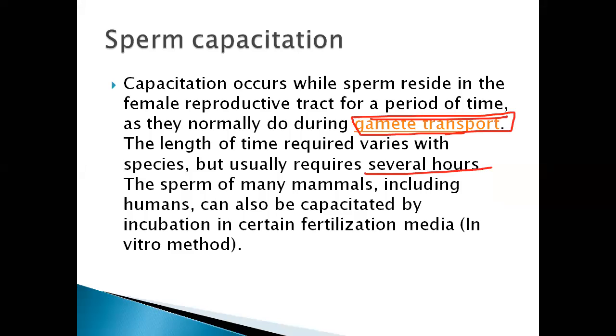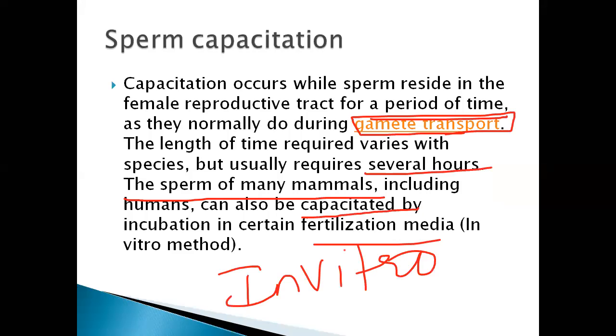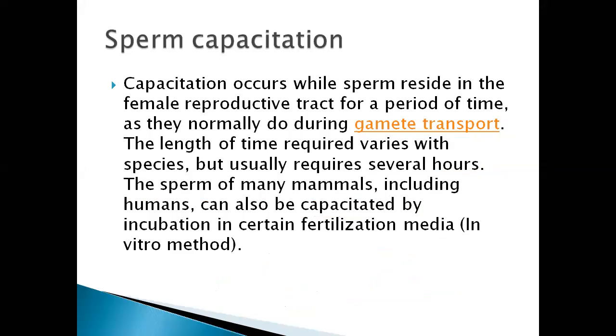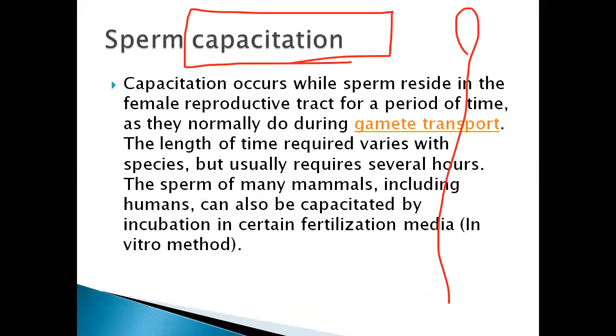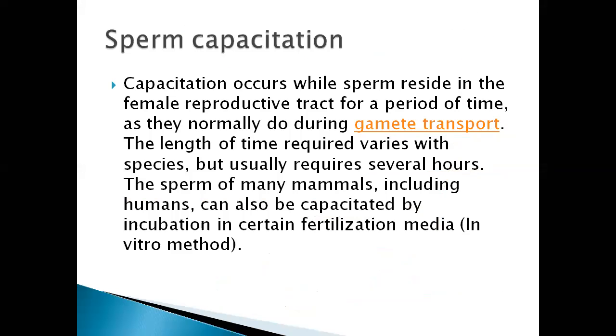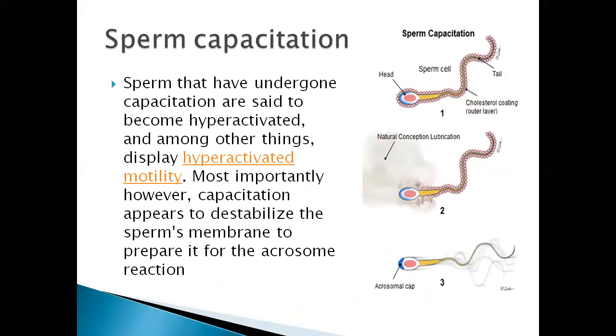The sperm of many mammals, including humans, can also be capacitated by incubation in certain fertilization media. That's what we call the in vitro method. So when we are doing the fertilization outside, we need to do this too. That means removal of that adherent protein surrounding them, making them active. Simply we say that increasing the activeness of the sperm in the female tract is capacitation, increasing the capacity. Okay, so that you can see in the diagram here.